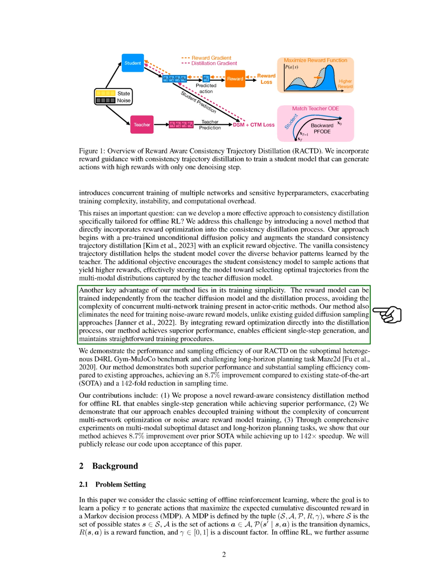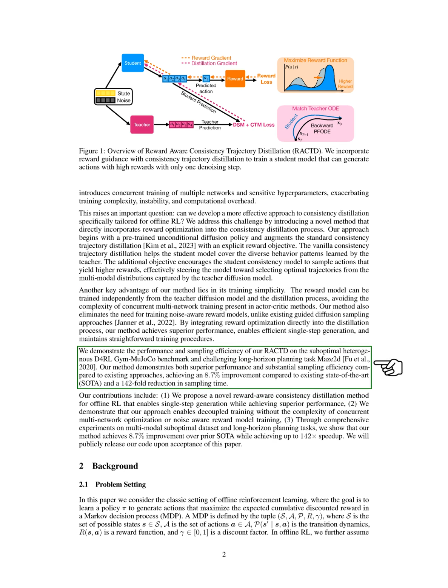A significant advantage of our method is its simplicity in training. The reward model can be trained separately from the teacher diffusion model and the distillation process, avoiding the complications of training multiple networks simultaneously. Additionally, we do not need to train noise-aware reward models, which are often required in other guided diffusion methods. By directly incorporating reward optimization into the distillation, we achieve better performance, faster single-step generation, and simpler training. We demonstrate the effectiveness and efficiency of our method, called RACTD, on the D4RL Gym MuJoCo benchmark and the challenging Maze2D long horizon planning task.